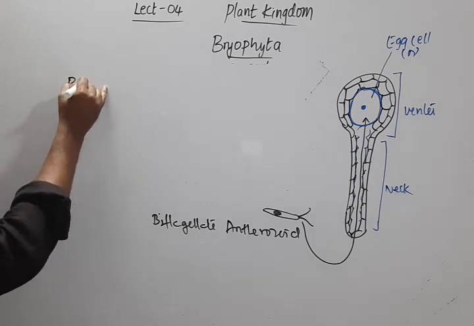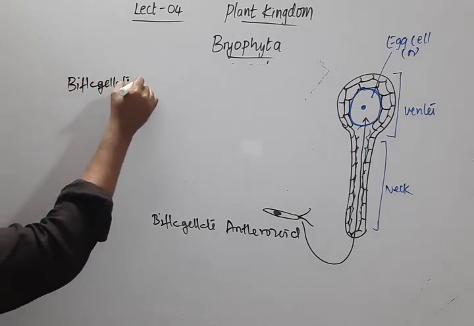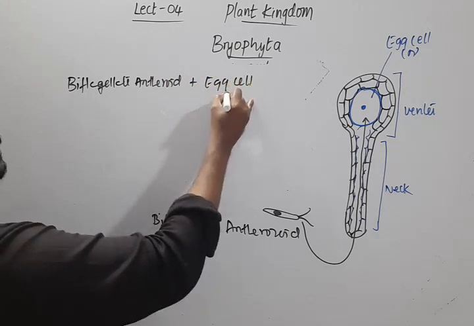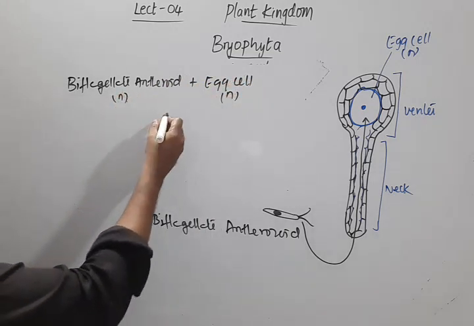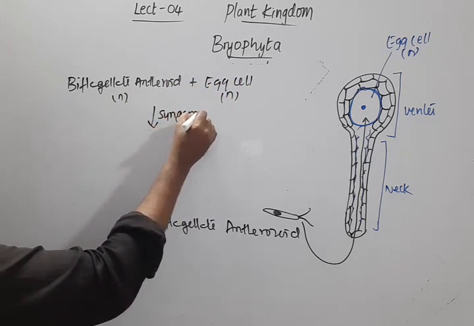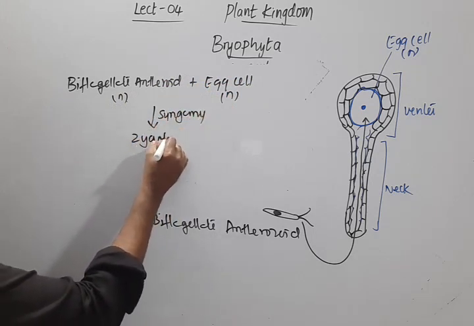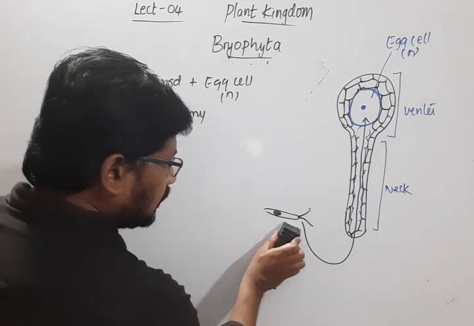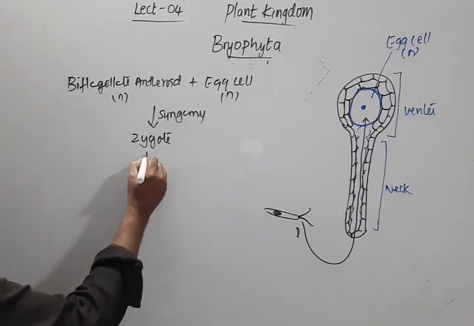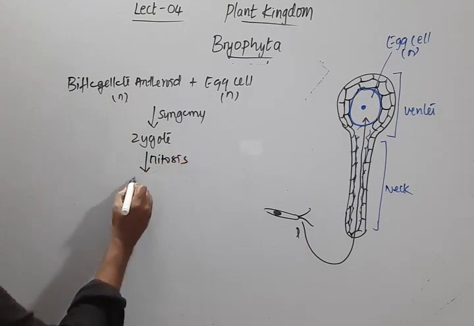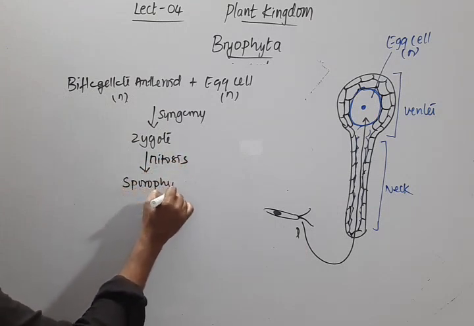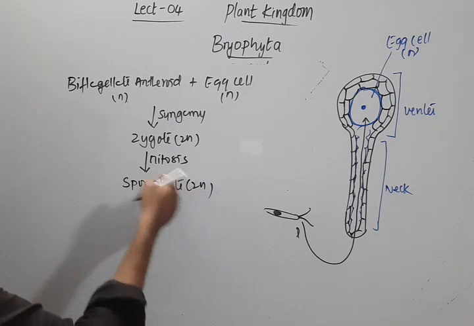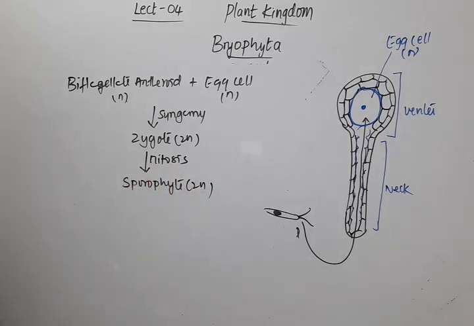So that is biflagellate antherozoid plus egg cell, n and n. This is syngamy, and it results in the formation of the zygote. This zygote now undergoes mitosis and develops into the sporophyte. We know the zygote is diploid, and the sporophyte is also diploid due to the cell division by mitosis.